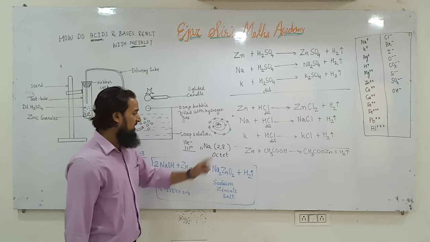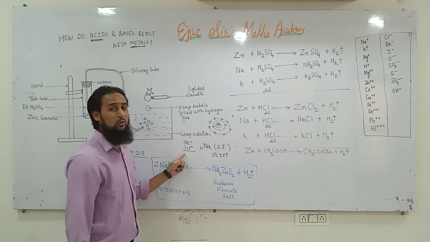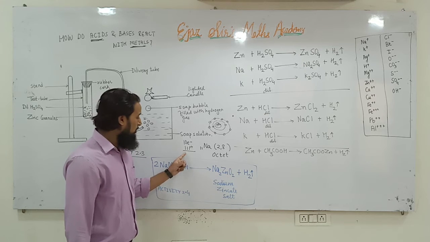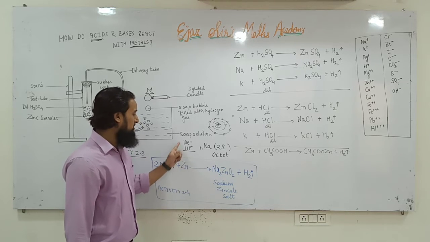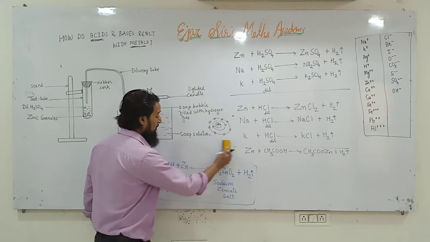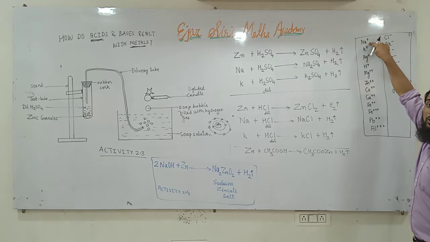In the second orbit there are 8 electrons. So sodium has only 10 electrons, and protons are 11 because protons are never donated. So protons are 11, so it has one positive charge extra. That's why we write Na1 positive. This is the reason that I have written Na1 positive.